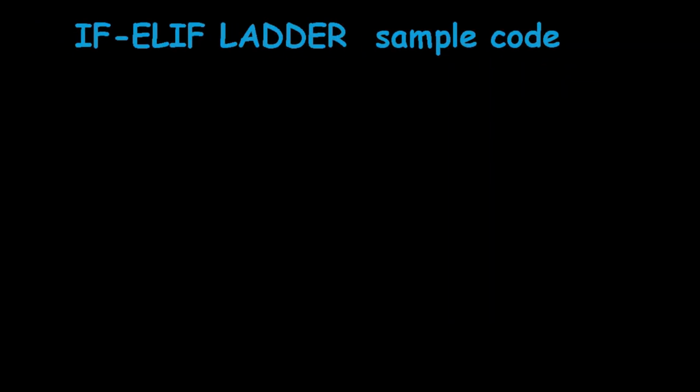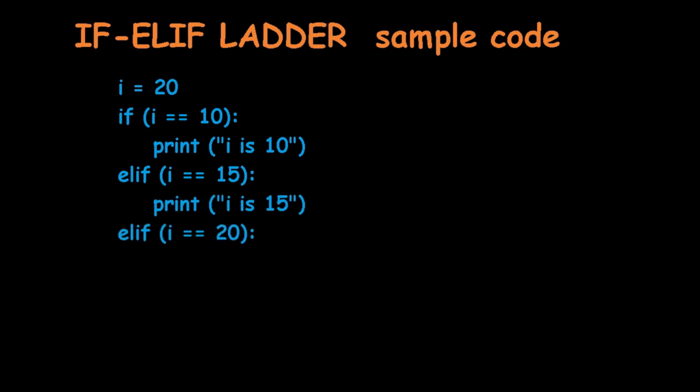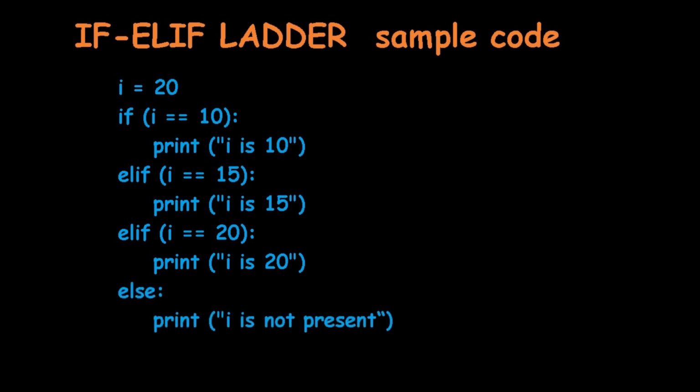If elif ladder sample code. In this sample program, the value of i is given as 20 in the beginning. If i is equal to 10, then we are printing i is 10. If i is equal to 15, then print i is 15. If i equal to 20, print i is 20. Else print i is not present.